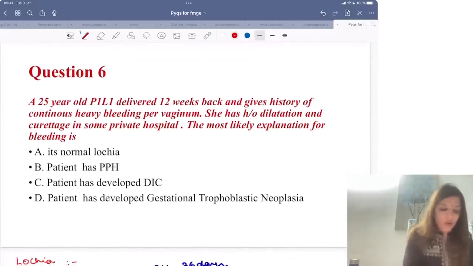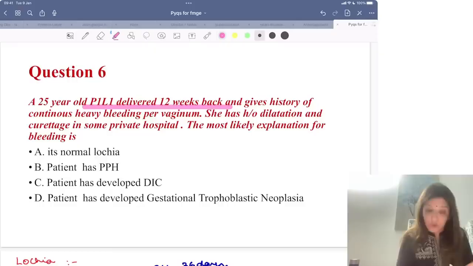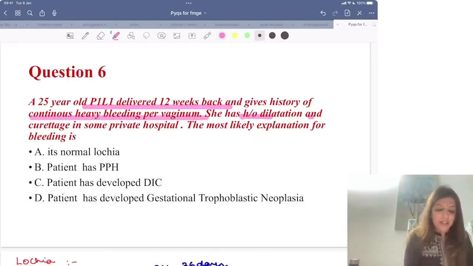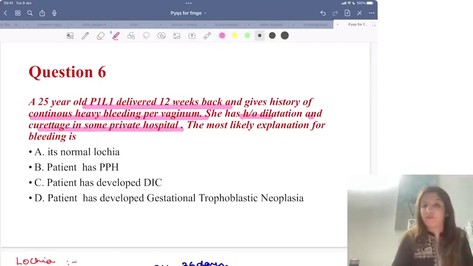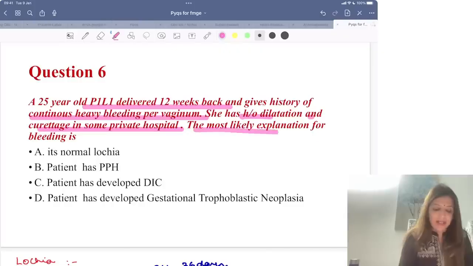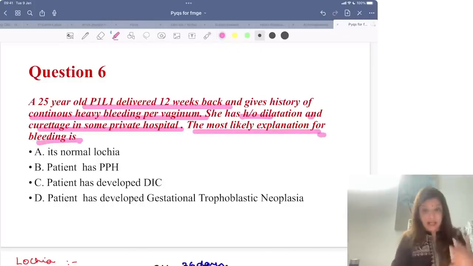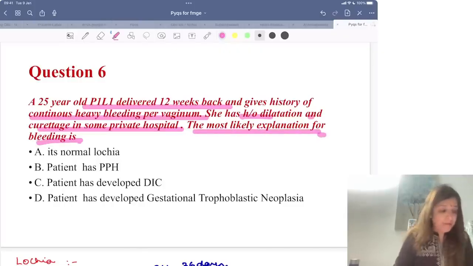A 25-year-old P1L1 delivered 12 weeks back, and she gives history of continuous heavy bleeding per vagina. She has history of dilatation and curettage in some private hospital. The most likely explanation for the bleeding is... So I will come to this in a moment, what is the answer.